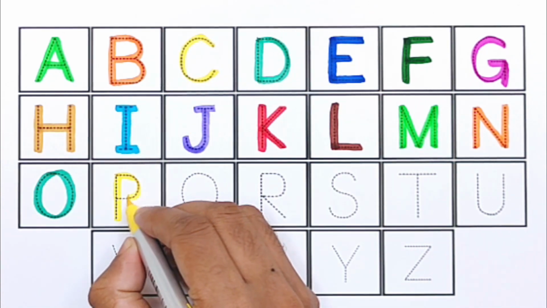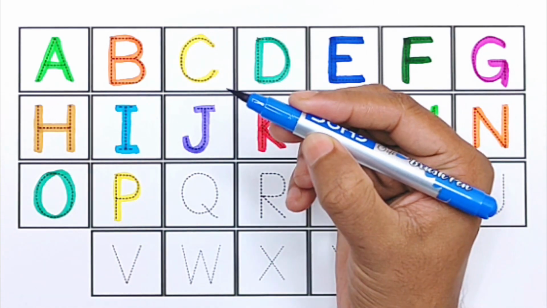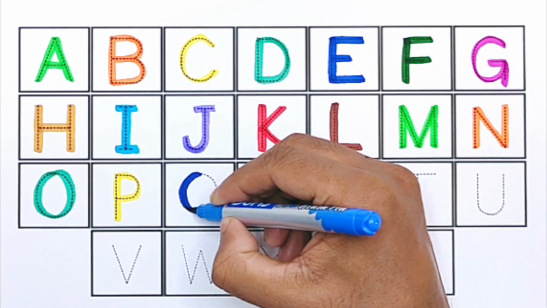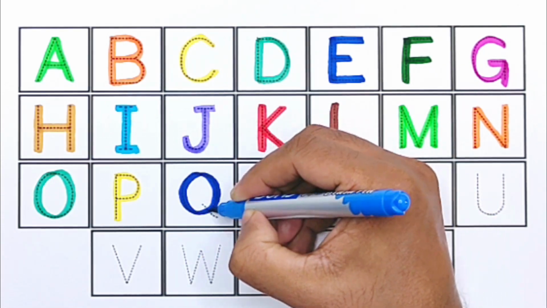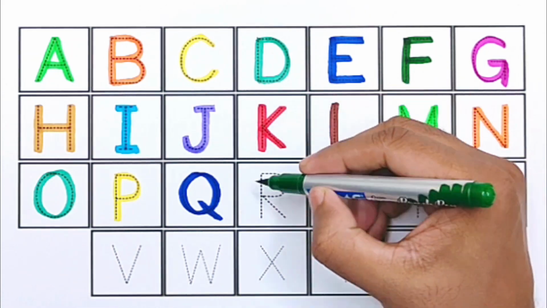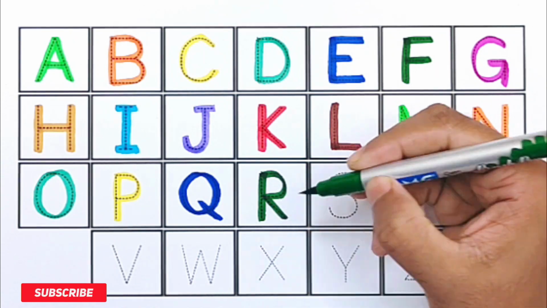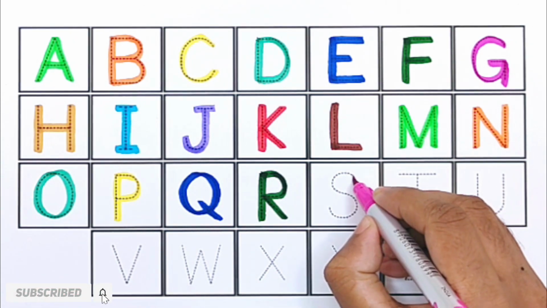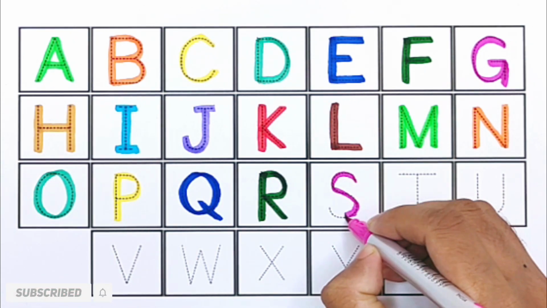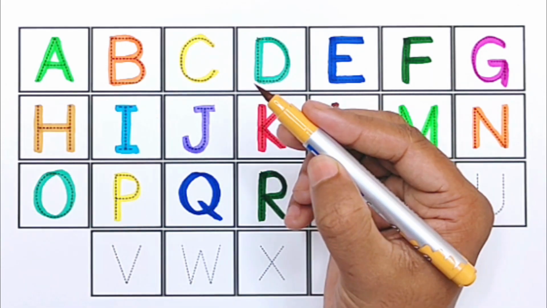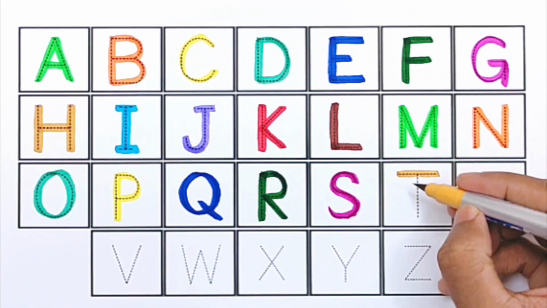P for pineapple, blue color. Q for queen, green color. R for rainbow, pink color. S for strawberry, yellow brown color.